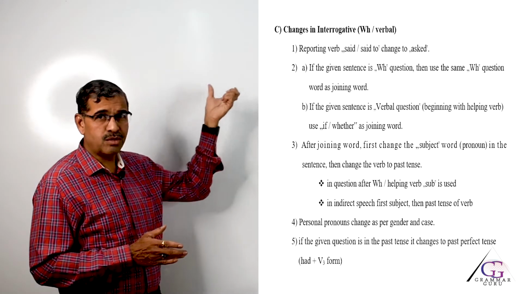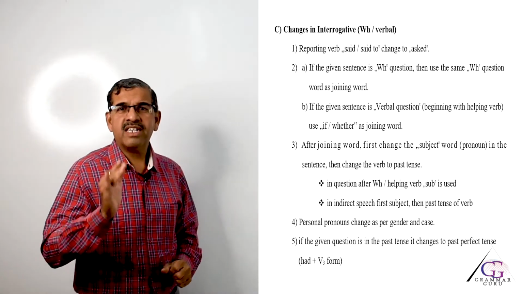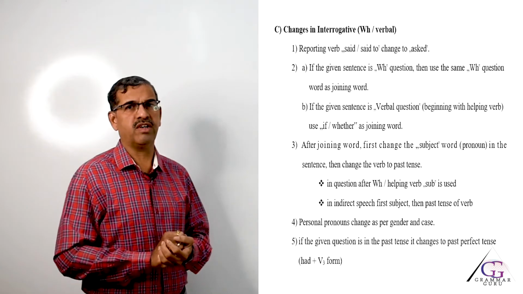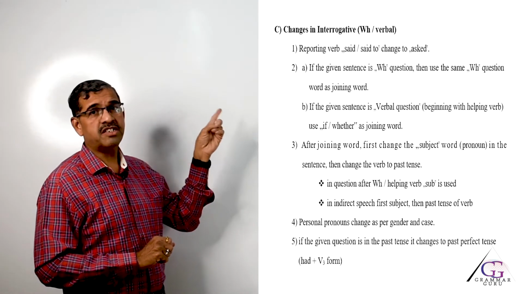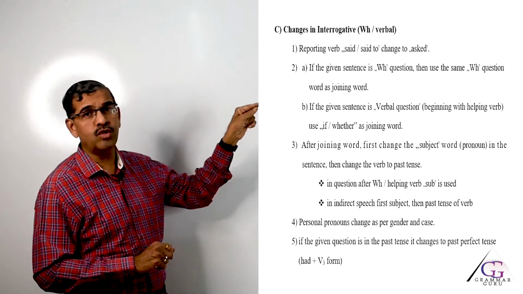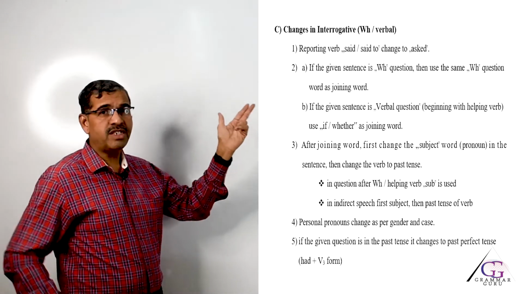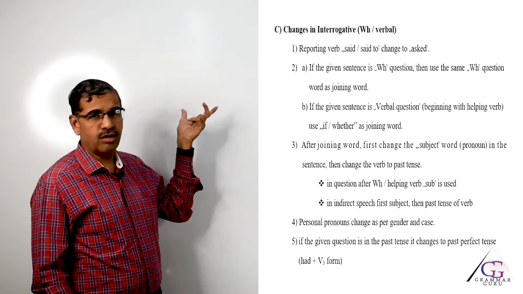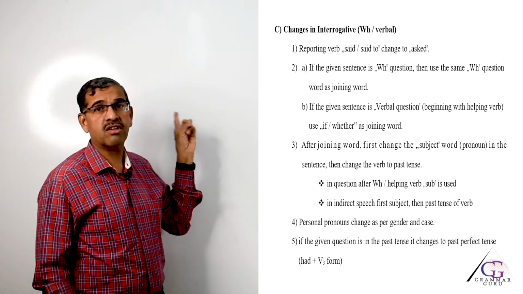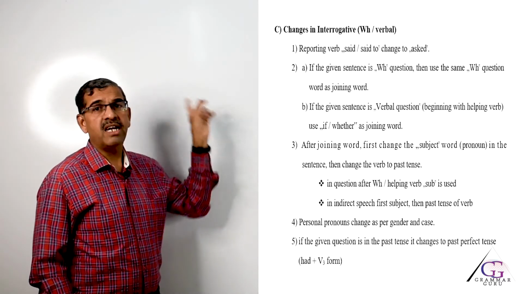As soon as you use the joining word, make sure that the next change will come in the pronoun first. In this sentence, teacher said to Rahul, "Why are you?" You is the pronoun, for Rahul, he is a boy. So, respective change will be he. So, the answer should look like this, teacher asked Rahul why he.